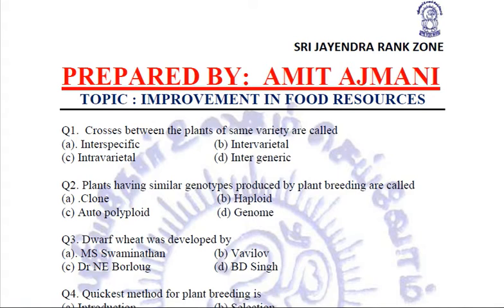So now we are going to check what exactly we have learned in this chapter. Let us see a few questions related to improvement in food resources.